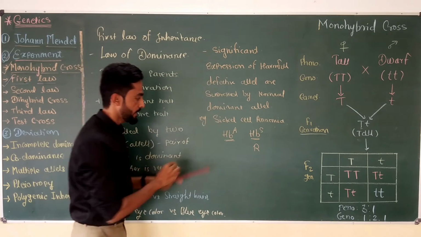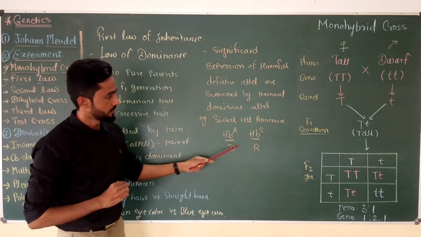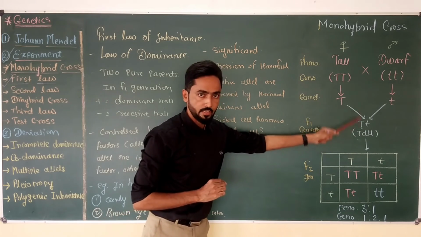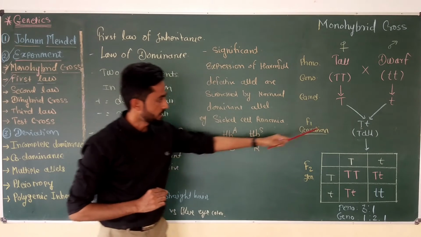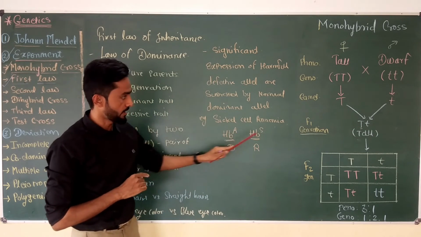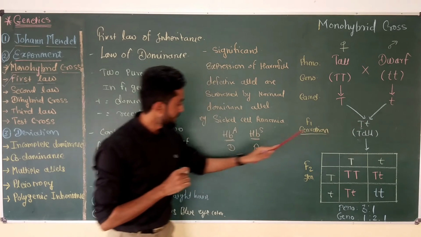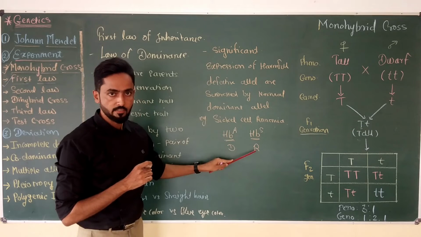This HBA is a dominant allele, similar to capital T in this cross. Capital T is dominant, similarly HBA is dominant, and small t is recessive in Mendel's experiment. In this case HBS is recessive.